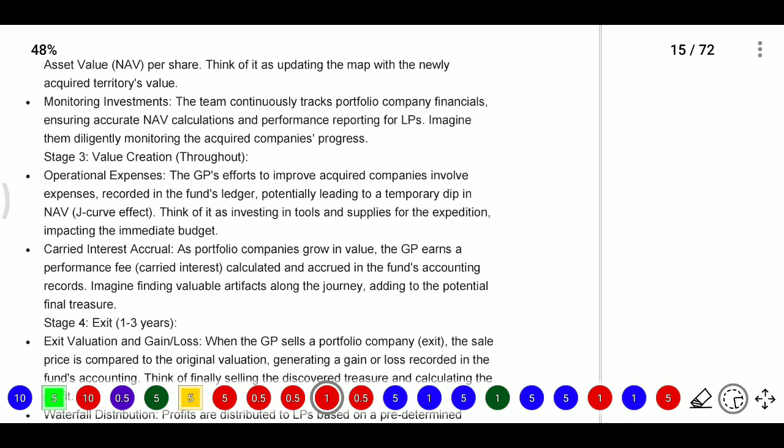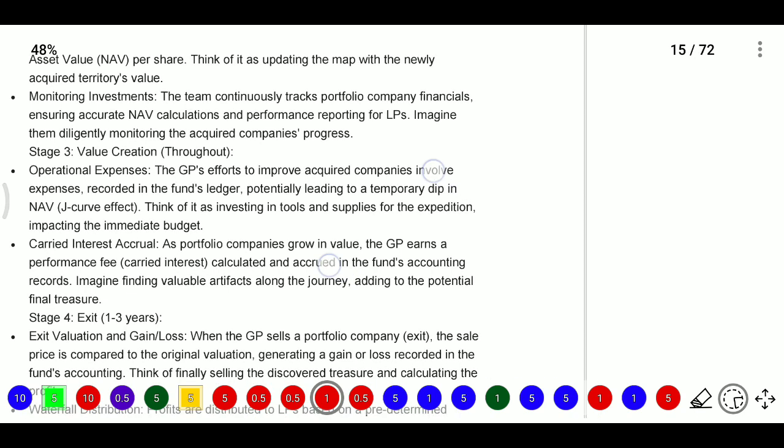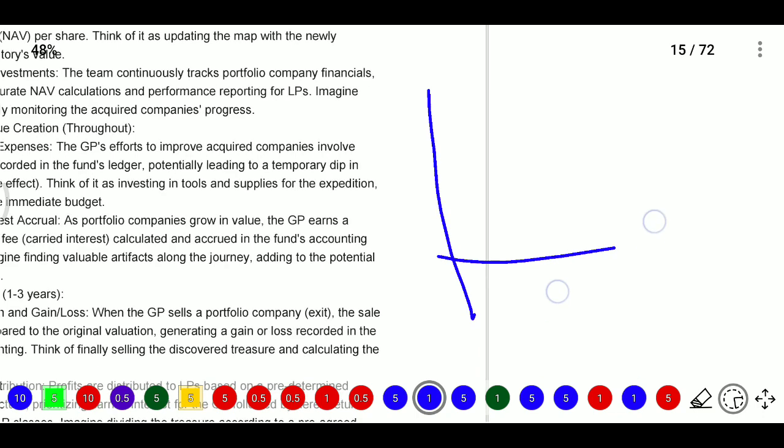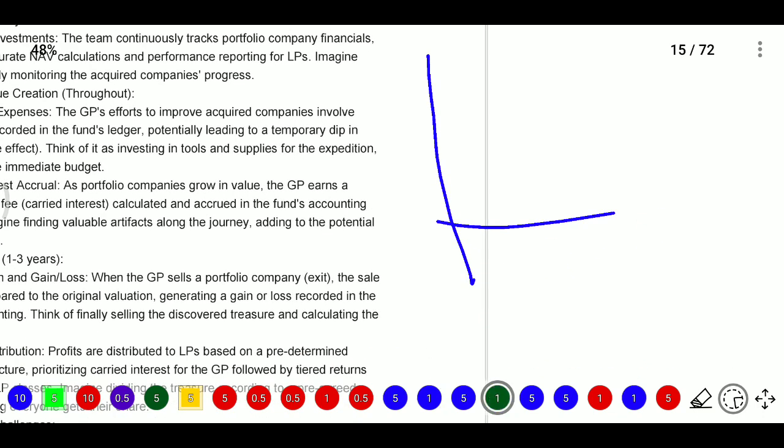So expenses will be there, record fund ledgers, and potentially leading to some temporary dips in NAV. So NAV in private equity has a J-curve effect. J-curve means what? It will start low here, because at the starting stages in private equity they do not have any returns.